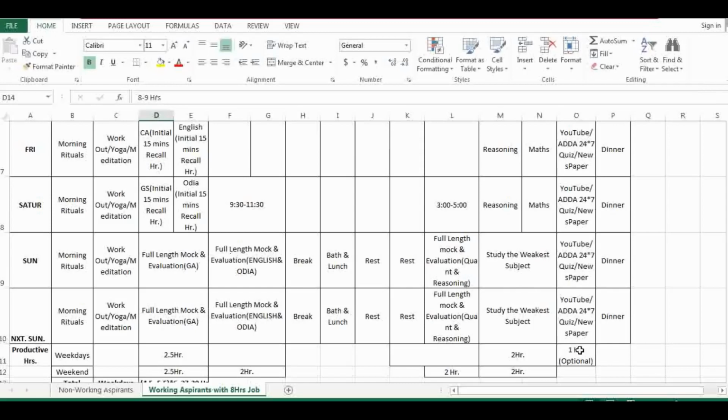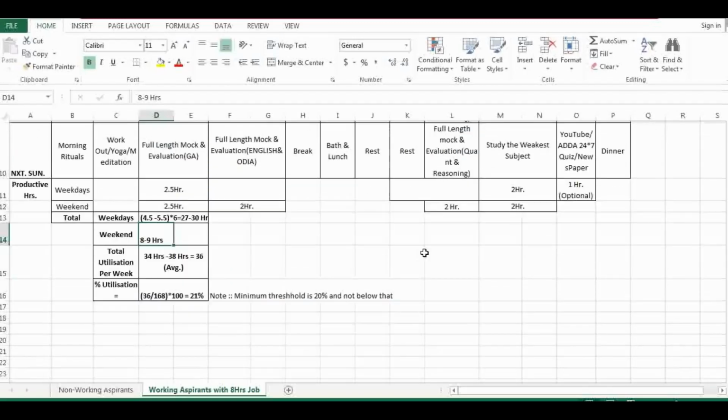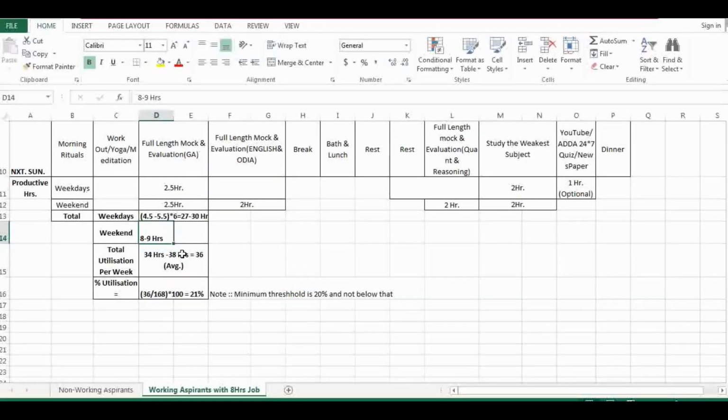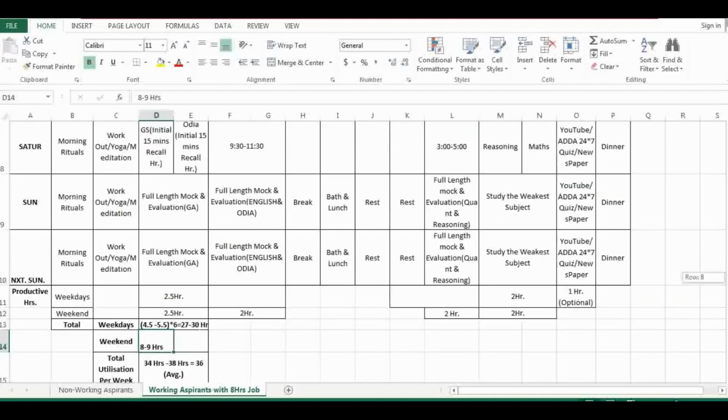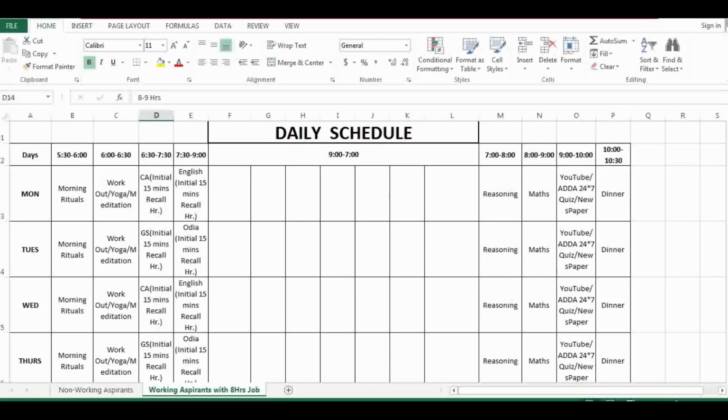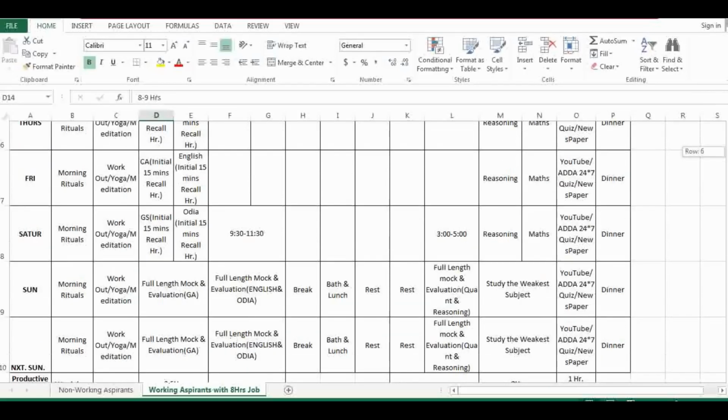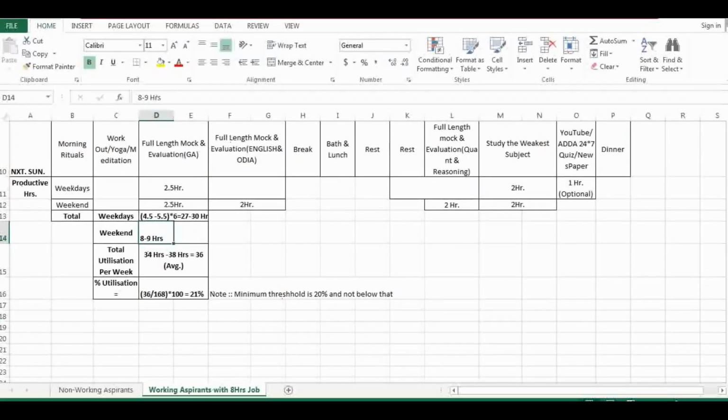Then 1 hour also you can plan for the next week in these hours. And in the last hour you can go for YouTube or other 24/7 or newspaper. Okay, then you are having dinner and going to bed. So if you see that your utilization percentage is almost 21 to 22%, which is pretty good for a working aspirant.